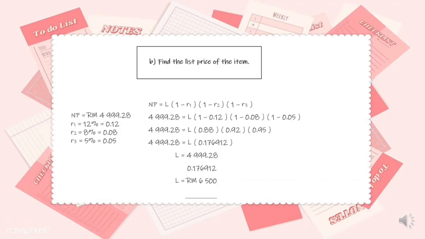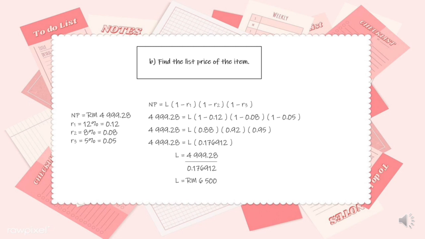B. Find the list price of the item. The information given is net price equal to RM4,999.28. First trade discount is 12%, second trade discount is 8%, third trade discount is 5%. The formula to find the list price is NP equal to L times 1 minus first trade discount times 1 minus second trade discount times 1 minus third trade discount. NP is 4,999.28 equal to L times 1 minus 0.12 times 1 minus 0.08 times 1 minus 0.05.